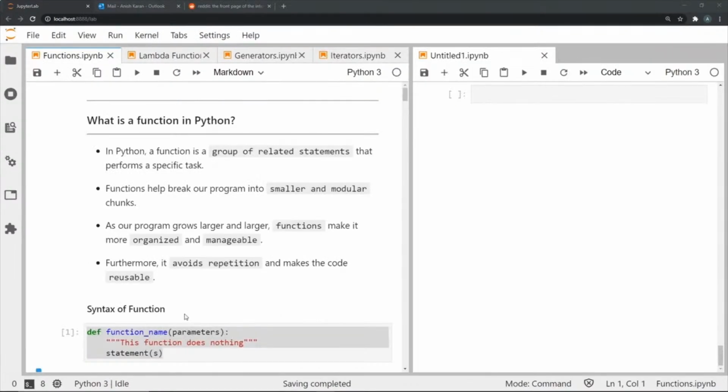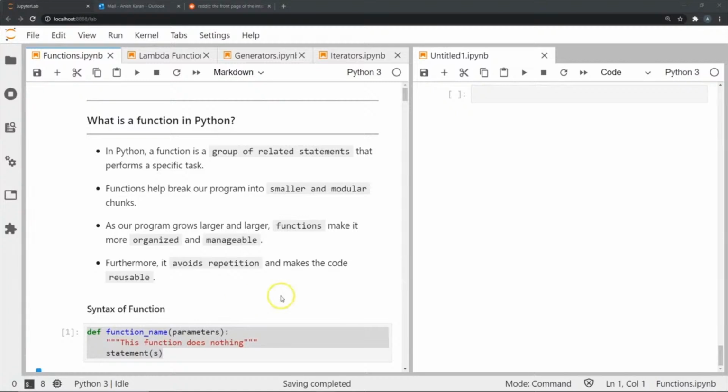A function in Python is a group of related statements that performs a specific task or tasks. Now, functions help break our program into smaller and modular pieces of code. And it's very good and very convenient to use functions to make our code organized and manageable, especially as our overall program grows larger. It also helps us to avoid repetition and makes the code reusable.